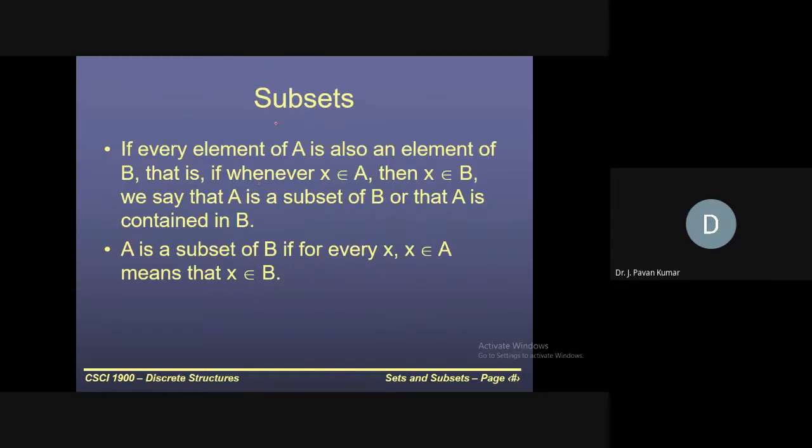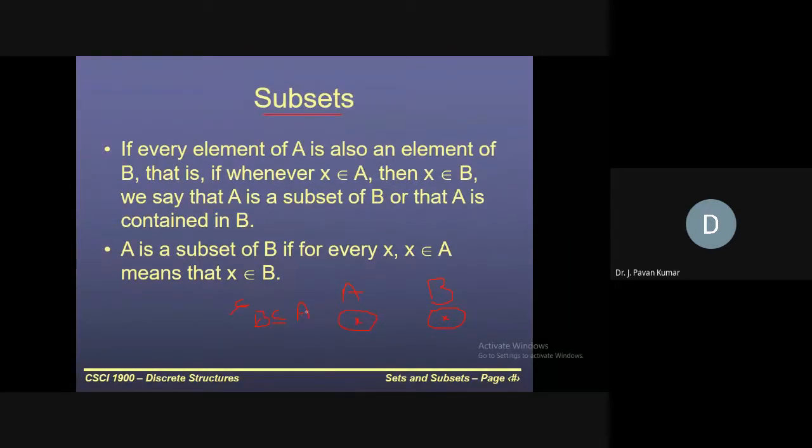Next, coming to the concept called subset. As the name itself indicates, there will be two sets, A and B, and there exist some elements in A and some elements in B. Now if you consider any element in B, if it also belongs to A, then we can say B is a subset of A. That we will denote with this symbol, subset or equal to. So B is a subset of A.